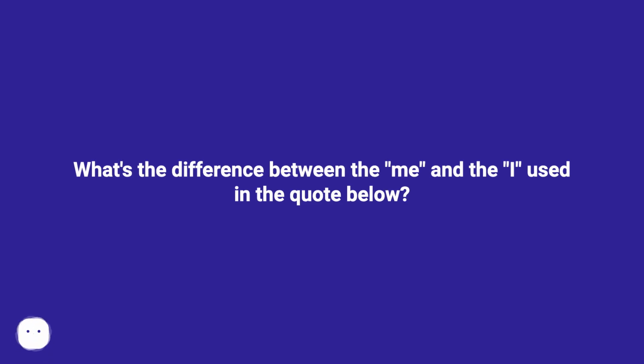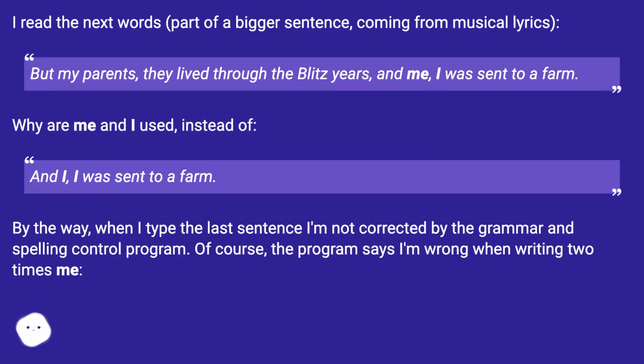What's the difference between the "me" and the "I" used in the quote below? I read the next words, part of a bigger sentence, coming from musical lyrics: "But my parents, they lived through the Blitz years, and me, I was sent to a farm." Why are "me" and "I" used, instead of "and I was sent to a farm"?